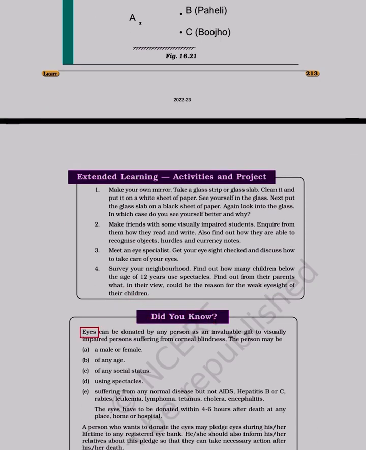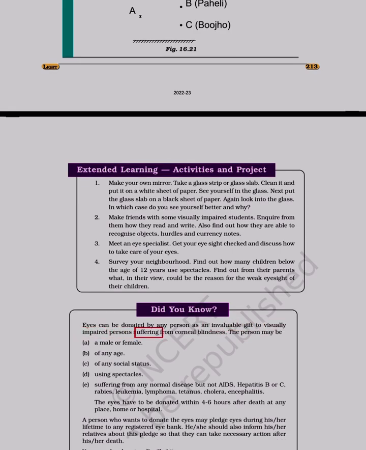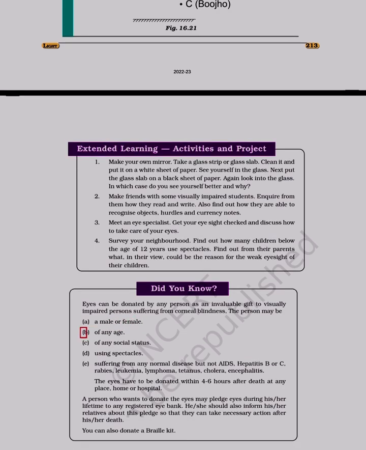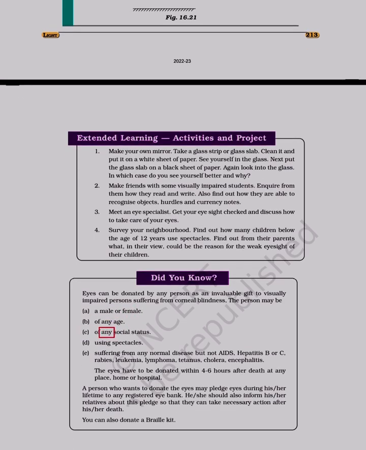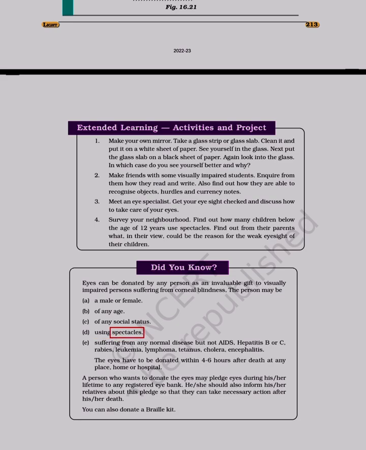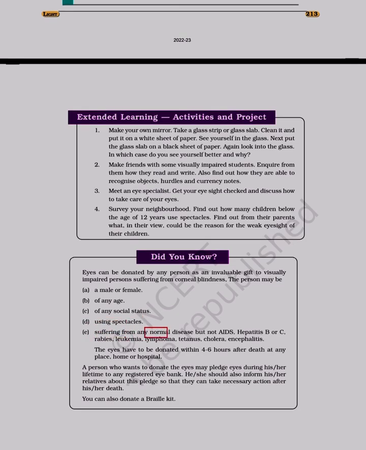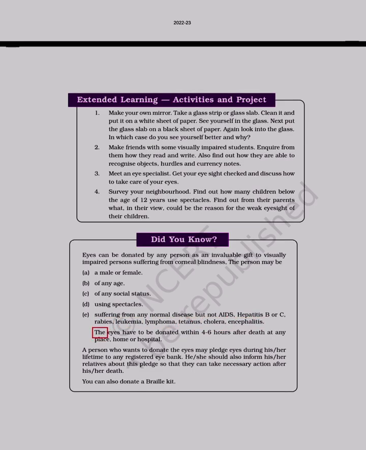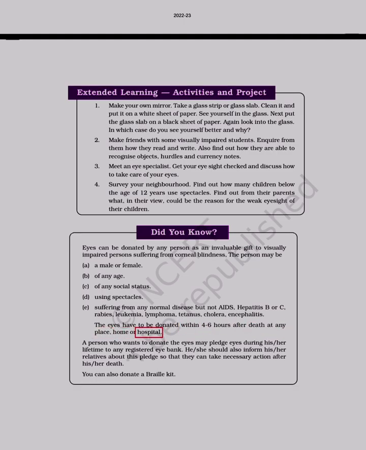Did you know? Eyes can be donated by any person as an invaluable gift to visually impaired persons suffering from corneal blindness. The person may be: A male or female, B of any age, C of any social status, D using spectacles, E suffering from any normal disease but not AIDS, hepatitis B or C, rabies, leukemia, lymphoma, tetanus, cholera, encephalitis. The eyes have to be donated within 4-6 hours after death at any place, home or hospital.